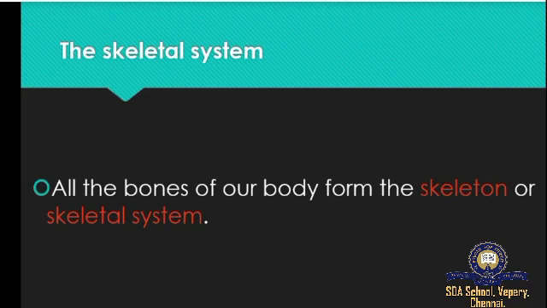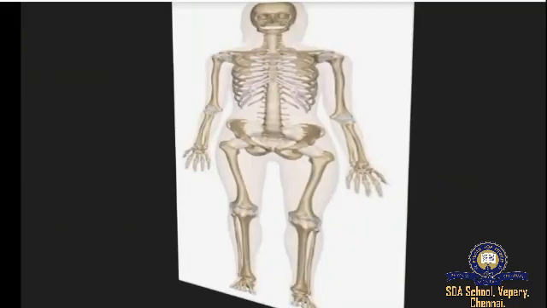Skeleton, S-K-E-L-E-T-O-N. Skeletal, S-K-E-L-E-T-A-L. So all the bones of our body form the skeleton or skeletal system. You can see all the bones forming the skeletal system in this picture. They are joined together firmly. Firmly means tightly, to make a framework, to give a shape, to give a structure for the body.